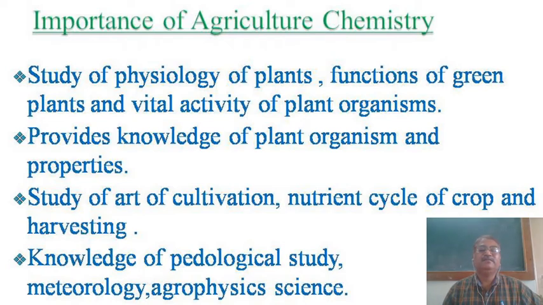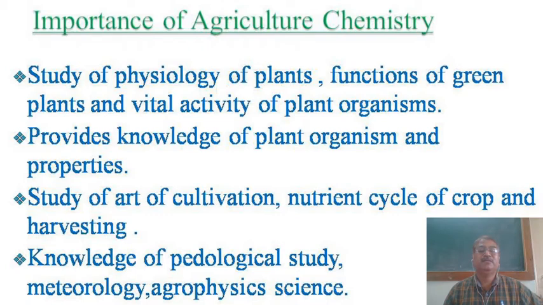Then second one, it also provides the various properties and changes that occur in the plant organism during its life cycle. What are the changes? Step by step. Different changes, various number of changes take place during the growing of any type of crop, and this knowledge is also provided. Then third importance is that it also provides the art of cultivation.